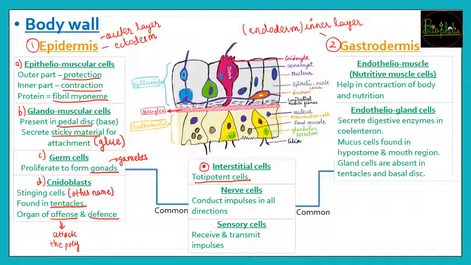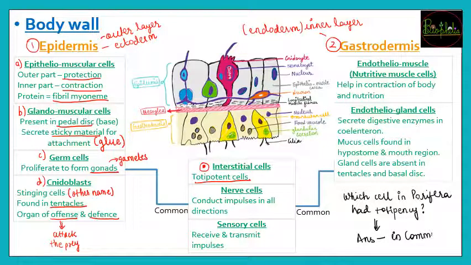So if you remember, this is going to be your question, that is which cell in Porifera was having the totipotency. If you know this answer and if you remember about it, then do let me know in the chat box down below. So answers are going to be down in the comment section.